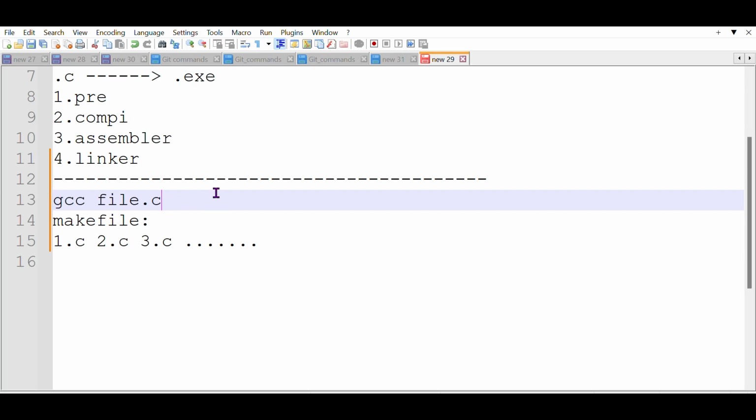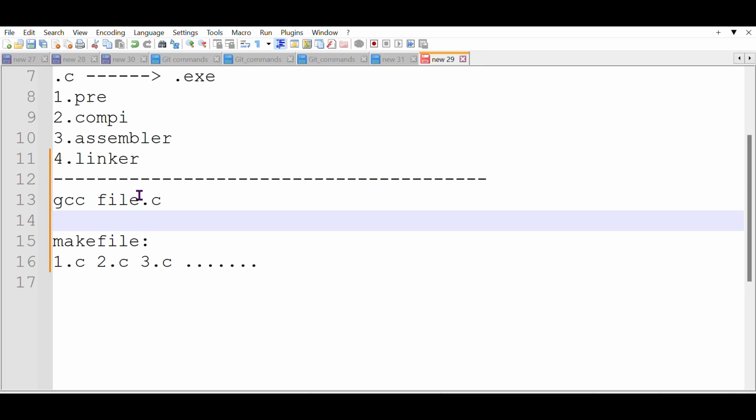Any doubt? Anyone having a doubt? What is GCC? I think all know, you all are from Vector only, na? GCC is used to compile the code. We use this command in a Linux environment. If it is online GDB or Code::Blocks, whatever it is, then we simply use a GUI, a graphical user interface. Just by clicking the run button, it will compile the code. In this scenario, we have only a single file, single file compilation.